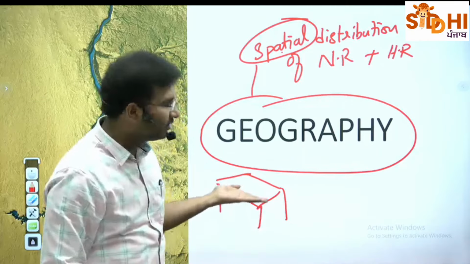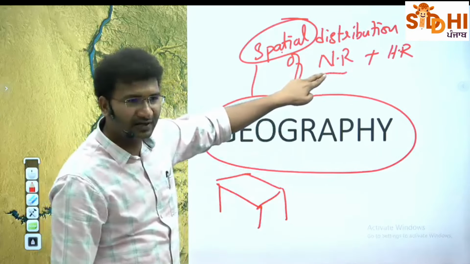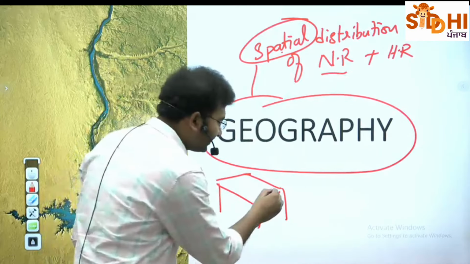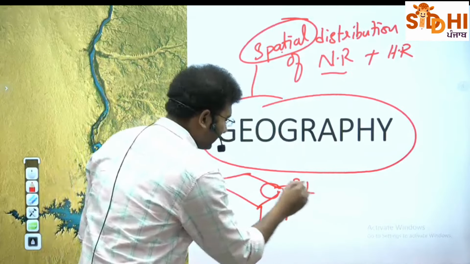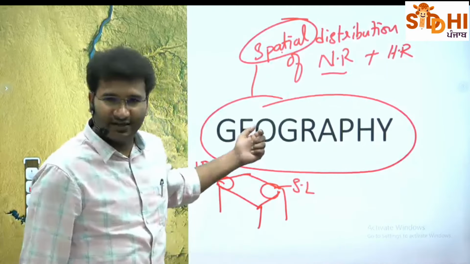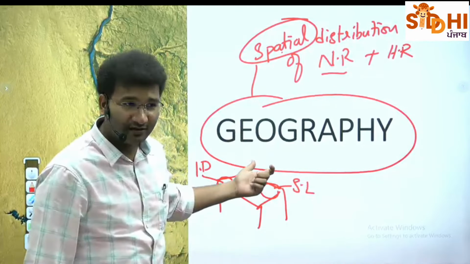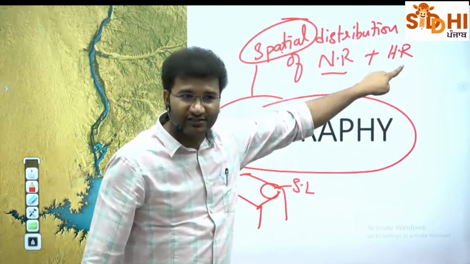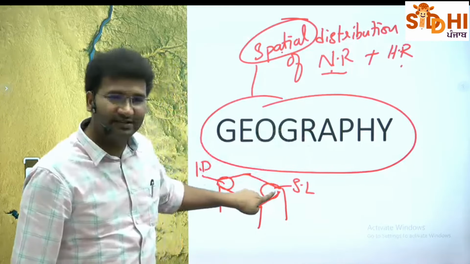On this space, how is the distribution with respect to natural resources? I can say that in this city there is Sukhna Lake. I can say on the other side there are some industries. Okay? I can say there is Elante Mall. Human resource, natural resource is Sukhna Lake.